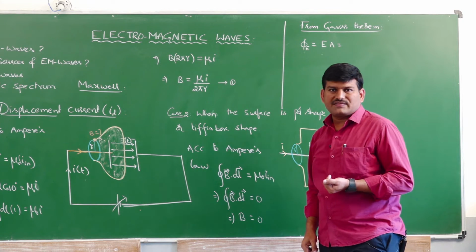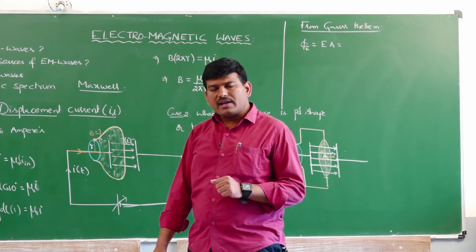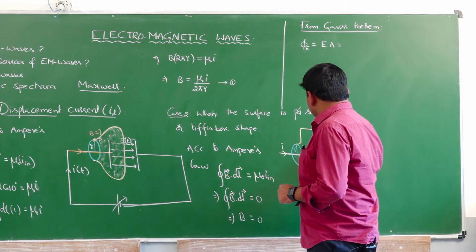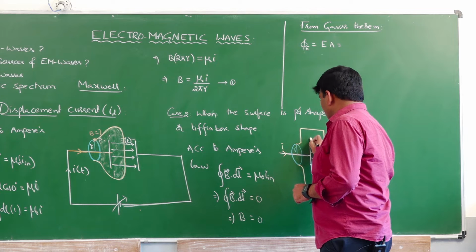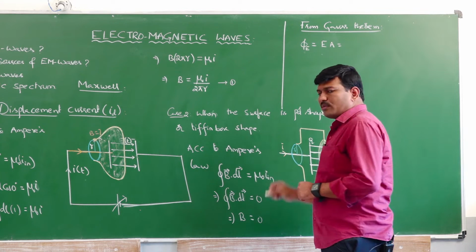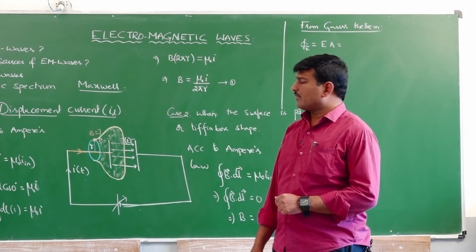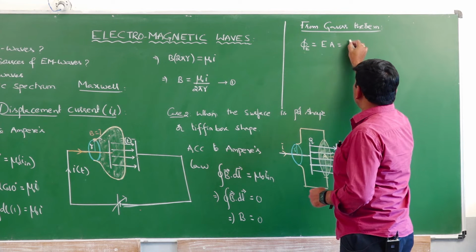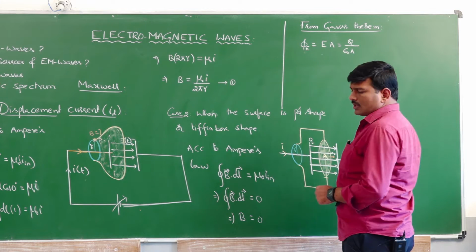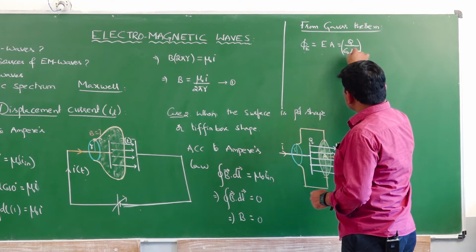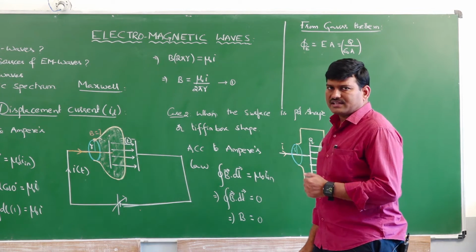But what does E stand for? E stands for electric field intensity. How can I calculate the electric field intensity? By knowing the charge. Suppose Q is the charge on the plate at some instant of time. Then the electric field is given by the formula Q divided by epsilon naught into A. This is the electric field intensity that we calculated in the electrostatics part.